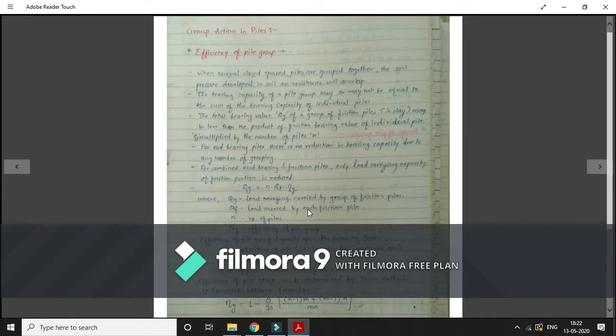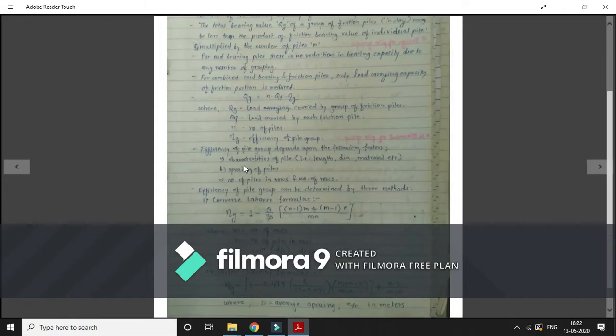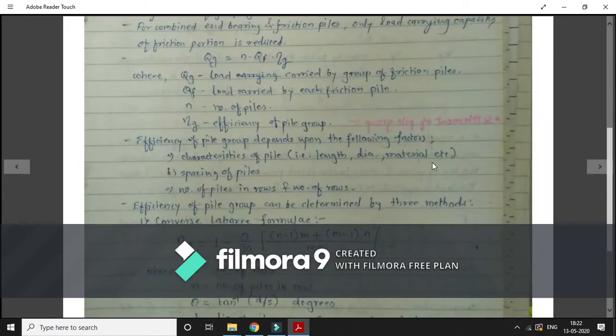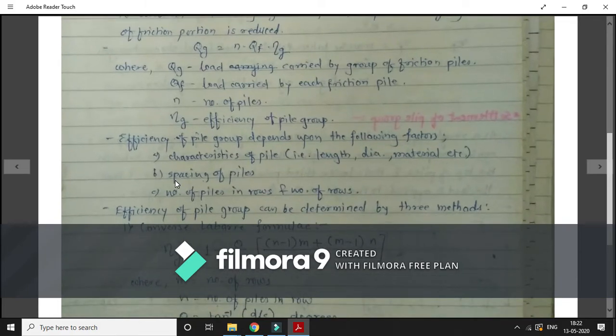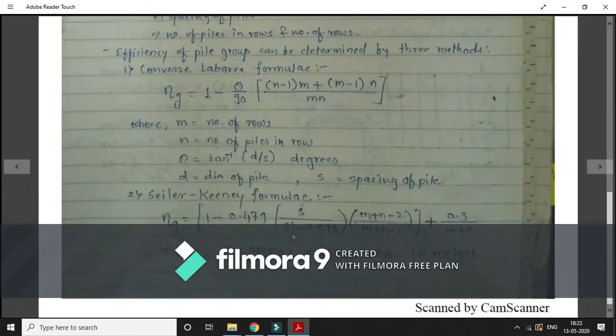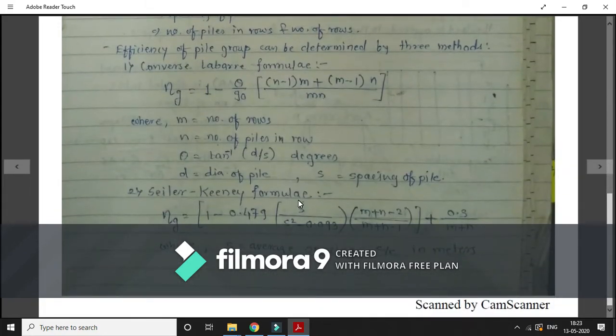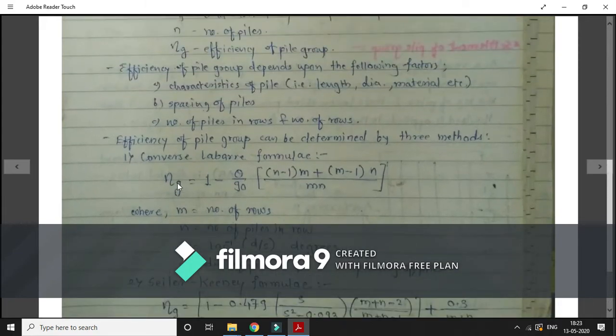Now this efficiency depends upon the characteristics of the pile, that is the length, diameter and material, as well as the spacing of the pile and number of piles in a row and number of rows. This can be determined using three methods. First is Converse-Labarre formula, second is Seiler-Keeney formula, and third one Feld's rule. So this is first Converse-Labarre formula.